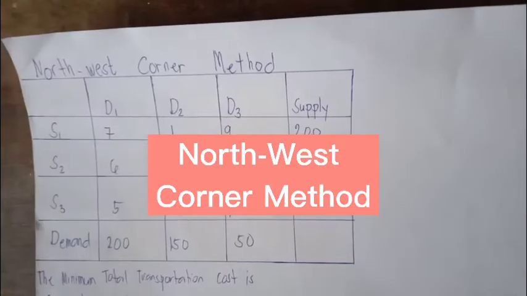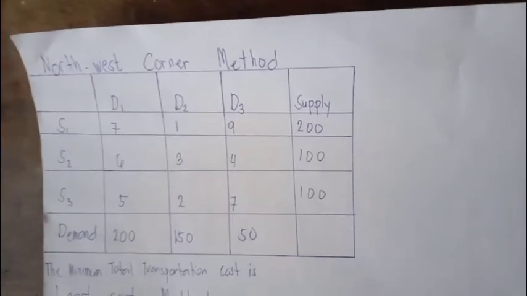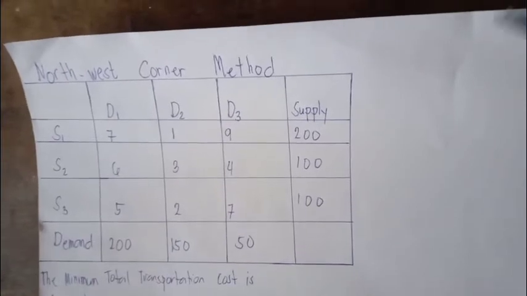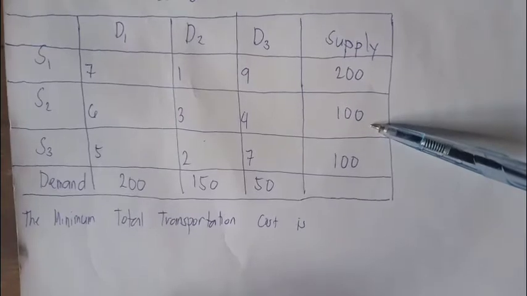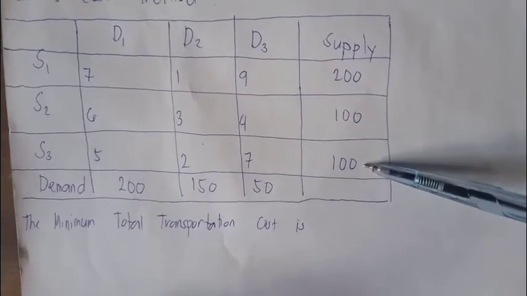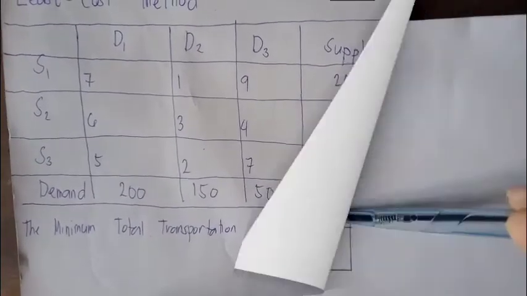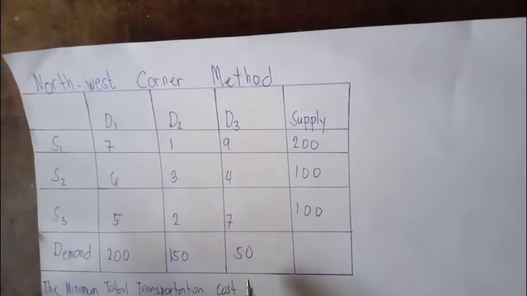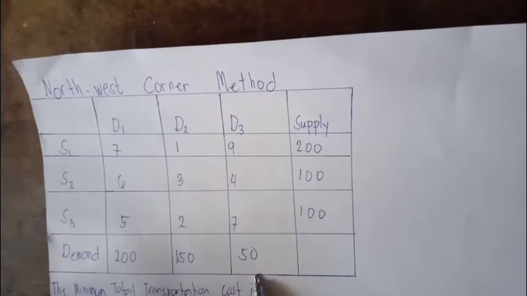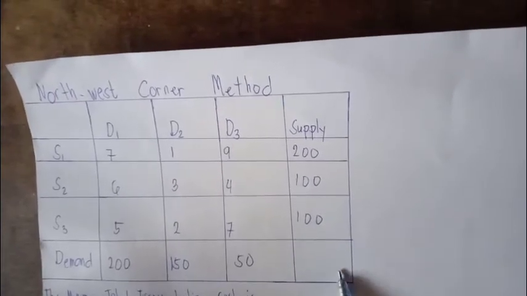This is the table of the northwest corner method. The first thing we do is to add 200 plus 100, which is equal to 300, plus 100, which is equal to 400. Also the demand: 200 plus 150 is 350, plus 50 is 400. So this is a balanced table.